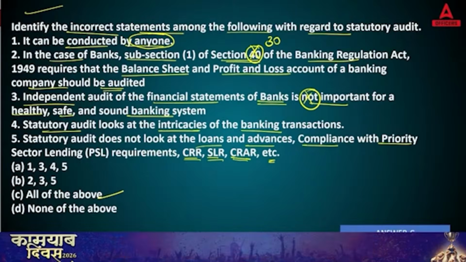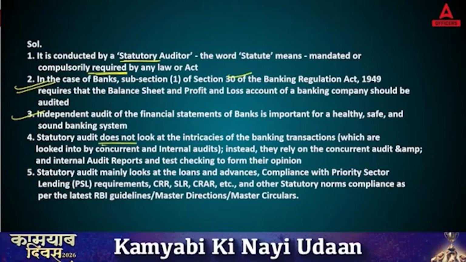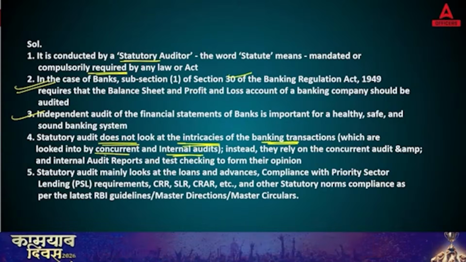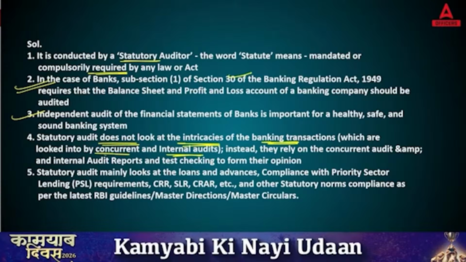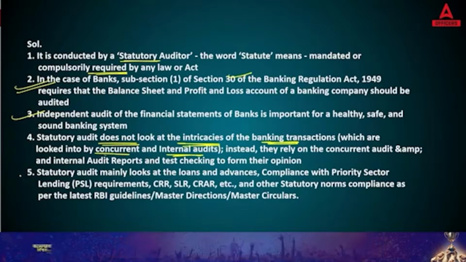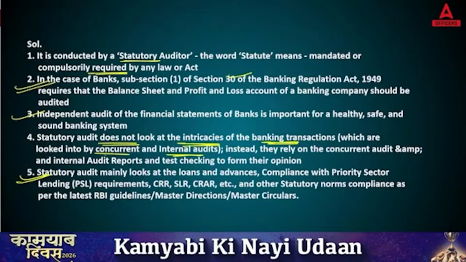Then fourth, they are saying statutory audit looks at the intricacies of the banking transactions. So no, it does not look at the intricacies of the banking transactions, which are looked at by concurrent and internal audits. They rely on concurrent audit and internal audit reports, and if they want, they will do just a check, but not in-depth checking unless and until it is required. Fifth, statutory audit does not look at the loans and advances compliance with priority sector lending. Again, this is wrong. Statutory audit will look at all of this. So the right answer is C here.